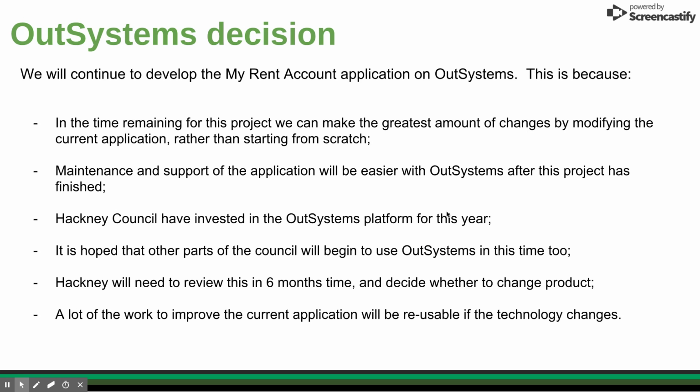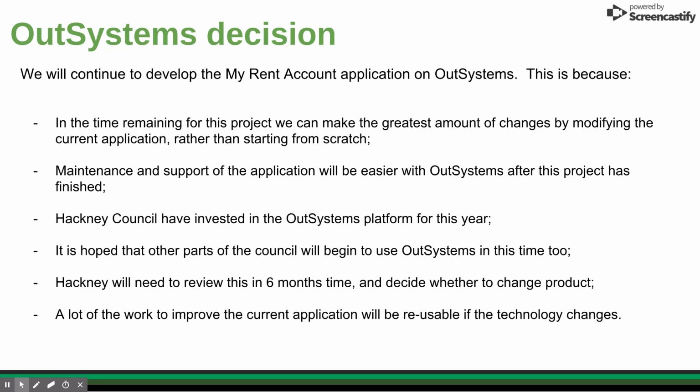So first of all, our OutSystems decision. We have decided to stay with OutSystems, and this is for a number of reasons. The key reasons are that in the time that we've got for this project, which is about 6 weeks left, we'll be able to make the greatest amount of changes if we stick with OutSystems rather than re-platform it. We also believe that maintenance and support of OutSystems will be easier once the project's finished because it's a low-code platform. And we've also already invested in OutSystems for this year.